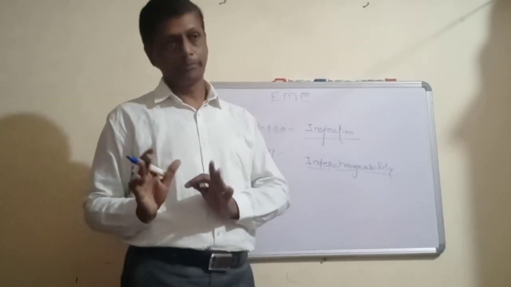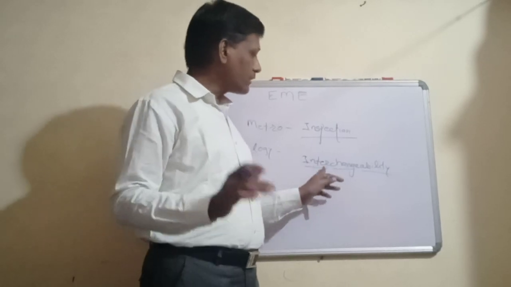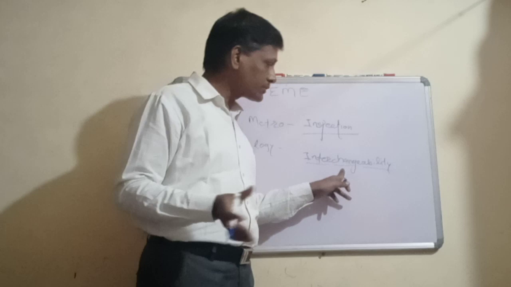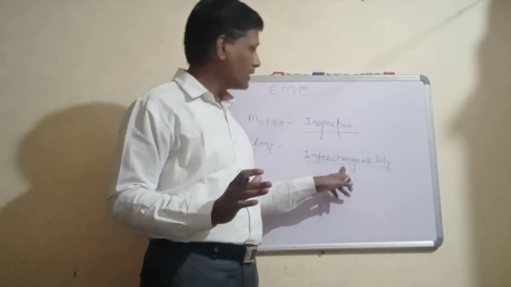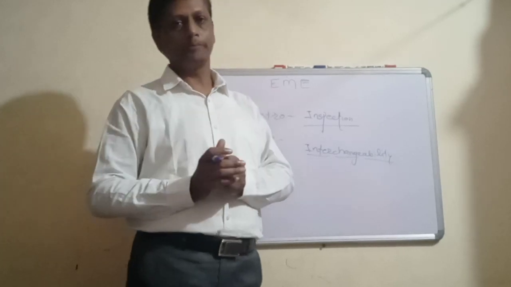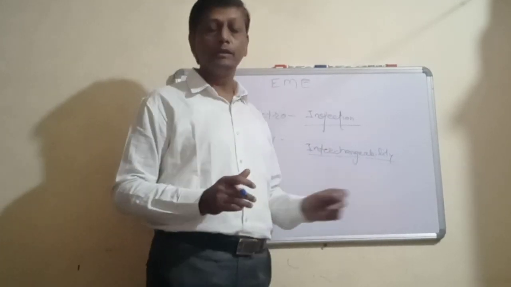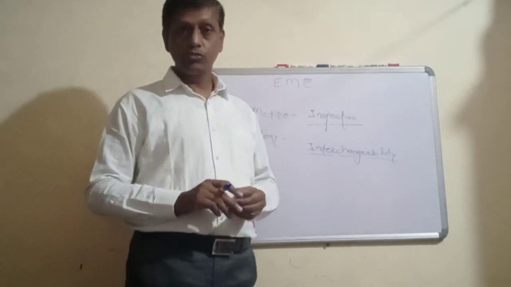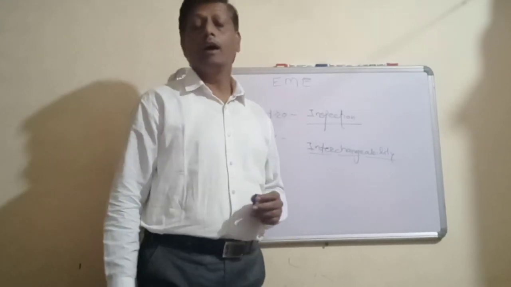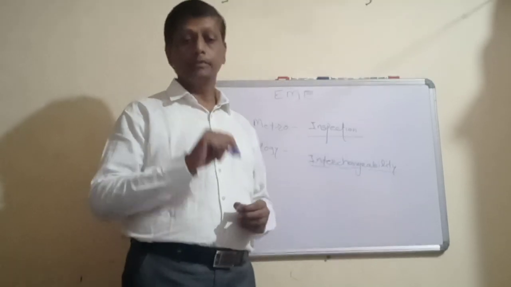This is called interchangeability. Inter means at different locations, change means changed parts, and ability means the ability to perform or function properly. So achieving interchangeability is another need of inspection.